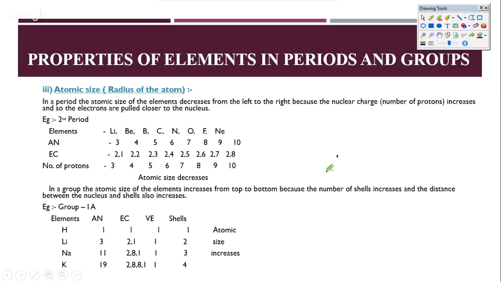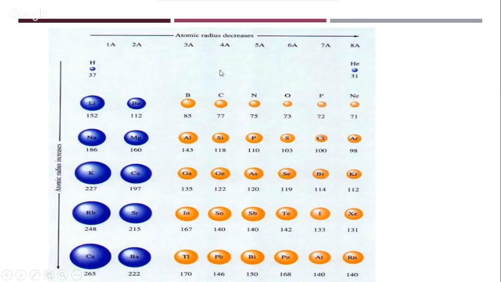Okay, now that we have seen atomic size, let's go to understanding how the elements really look in a periodic table. So you'll see that helium is a very tiny, very small atom. Of course hydrogen is also small, slightly larger than helium, but the difference is not very high. But if you look at the major other elements, you'll find that our smallest element is neon and the smallest reactive element is fluorine. And in fact, fluorine is so small that if you make F minus out of fluorine, it cannot retain the electron and it starts giving up the electron. So that's the important anomaly that we have in fluorine.